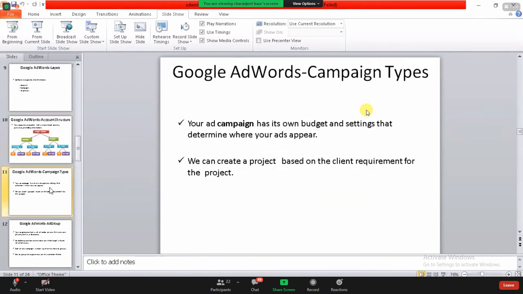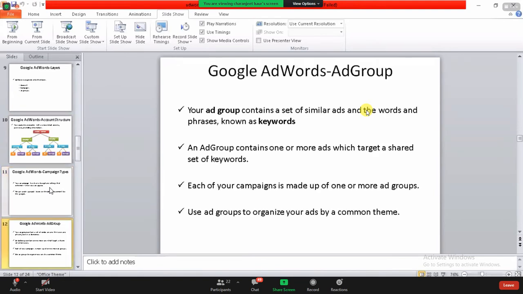Moving forward, campaign types we have already talked about, what kind of campaigns we can run. Now, ad groups tell us what exactly an ad group is. An ad group contains a similar set of ads and keyword phrases. The ad group is the kind of ad you're going to display. If I have talked about the search network only, that is the kind of ad I need to have, with a keyword ranking on the basis of keywords. Apart from that, if I need any poster or anything regarding that, it depends on me in that ad.